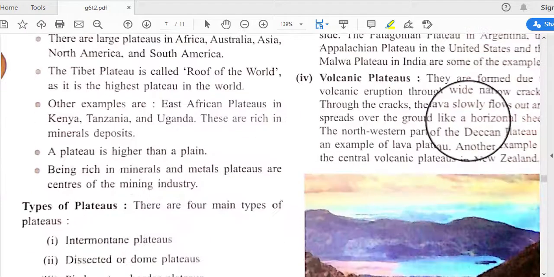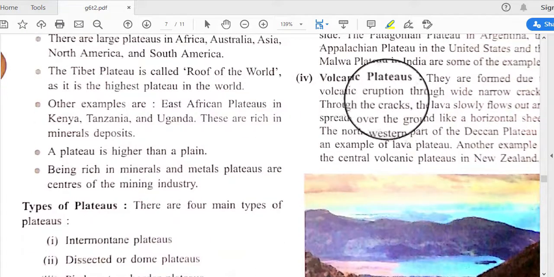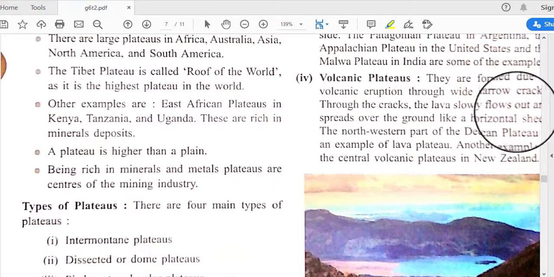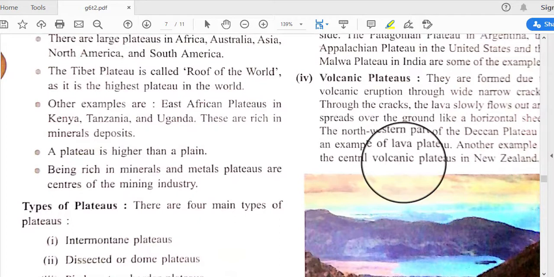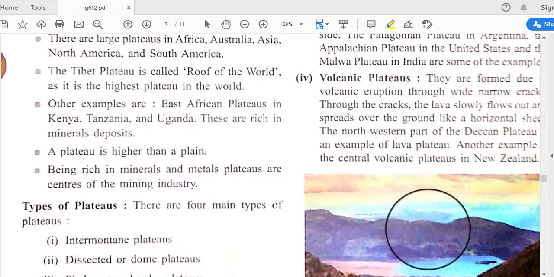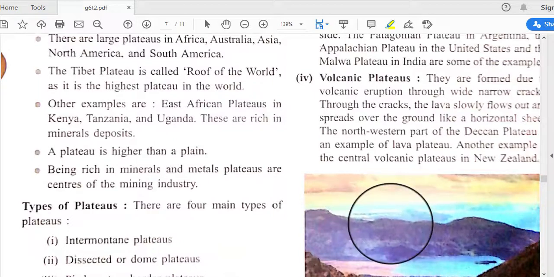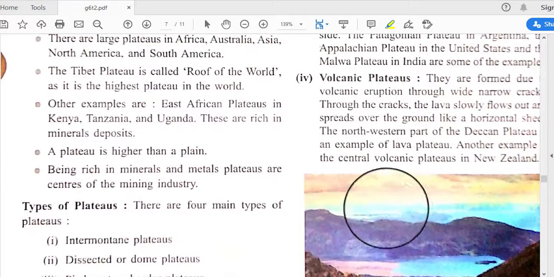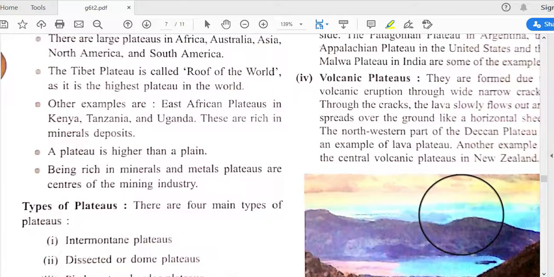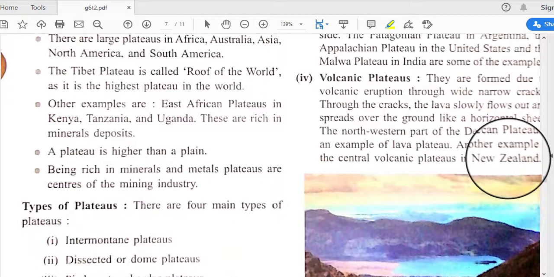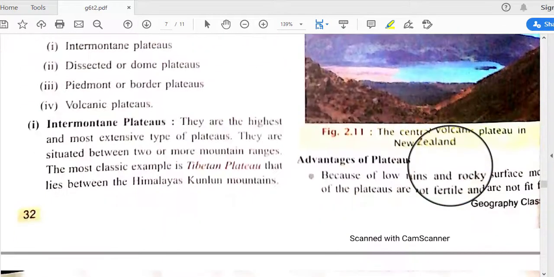And next is the volcanic plateau. They are formed due to volcanic eruption through wide and narrow cracks, and the lava slowly flows out and spreads over the ground like a horizontal sheet. The magma, when it is extracted as lava, cools down in a certain place and forms a plateau-like structure, and these are called volcanic plateaus. In New Zealand, there are some of these kinds of plateaus.